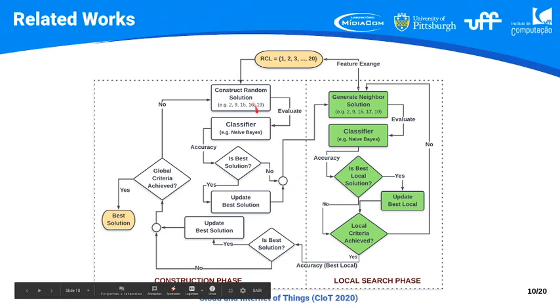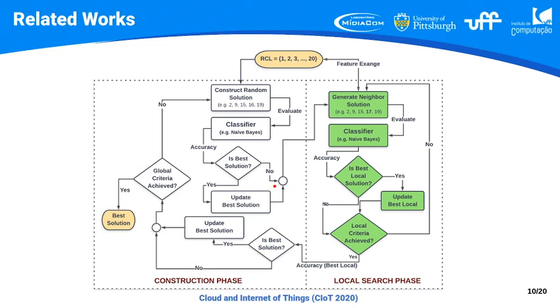So basically, after evaluating, we will verify if it is the best solution, and regardless of whether it is the best solution, we will send it to the local search phase. So we will perform here some movements, like I told before, exchanging features from the RCL and the current solution to generate the neighbor solution from this neighborhood.